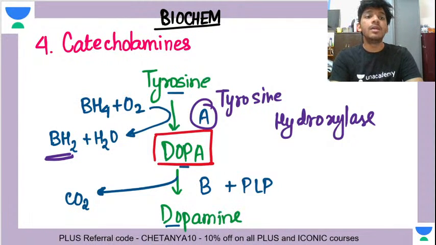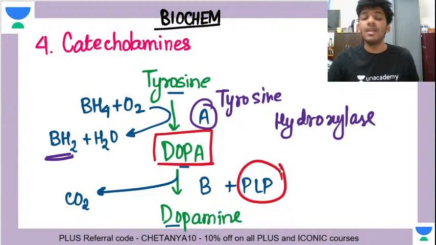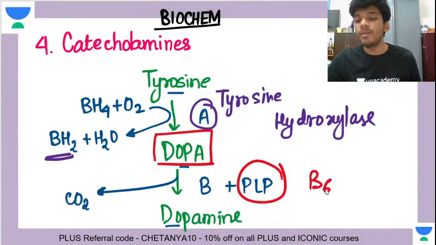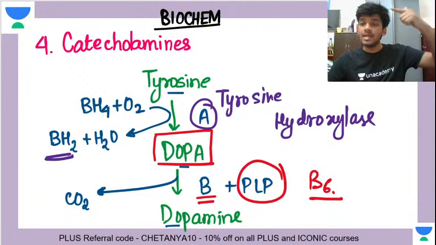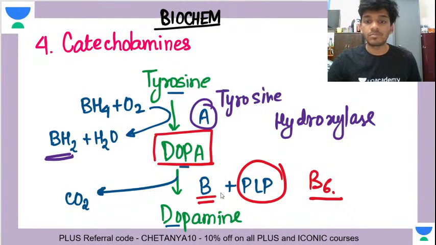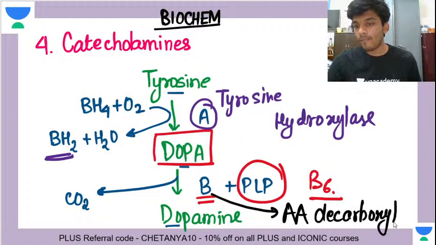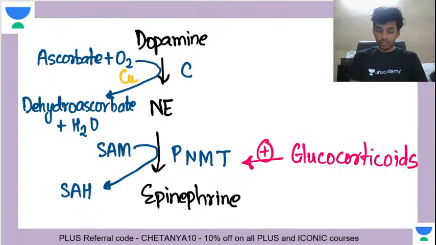Decarboxylation. You are doing decarboxylation. When you are doing decarboxylation you are using a coenzyme. And what was the name of that cofactor that you always have to use? Pyridoxal phosphate, which is a form of vitamin B6. And what is the name of the enzyme here? Same enzyme as we were using previously, aromatic amino acid decarboxylase. Understood? Are we with this lecture?